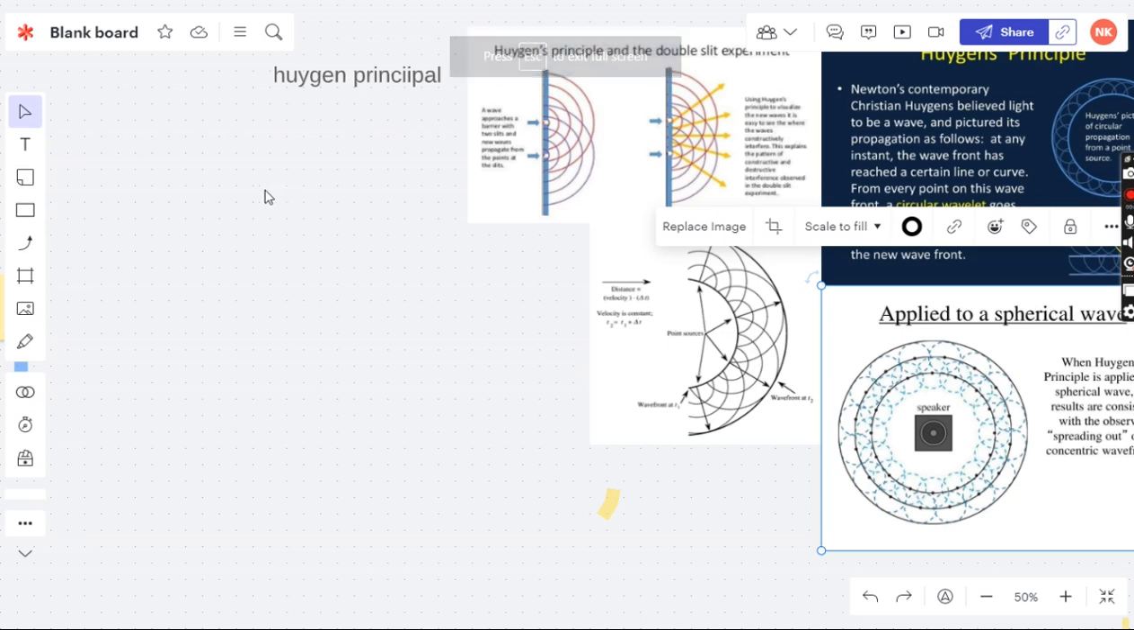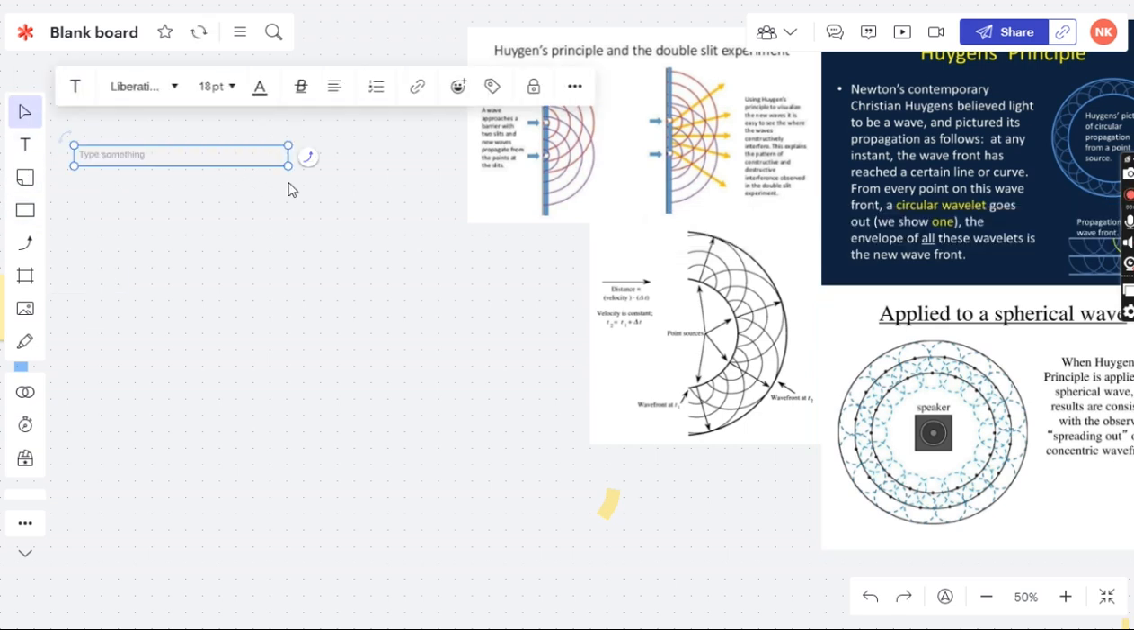Okay, so today I'm going to talk about the Huygens principle. Before moving ahead to discuss it, let me discuss a very important concept here. What is a wavefront? What is a wavefront?